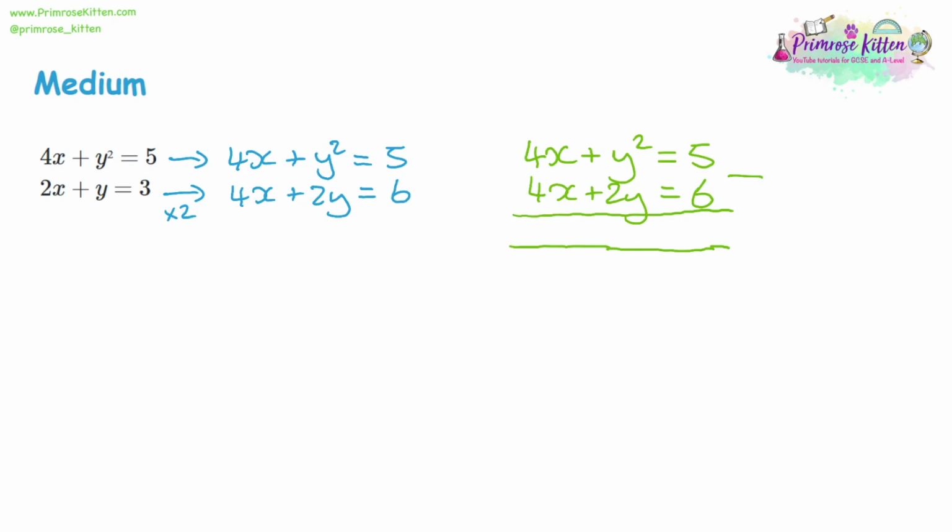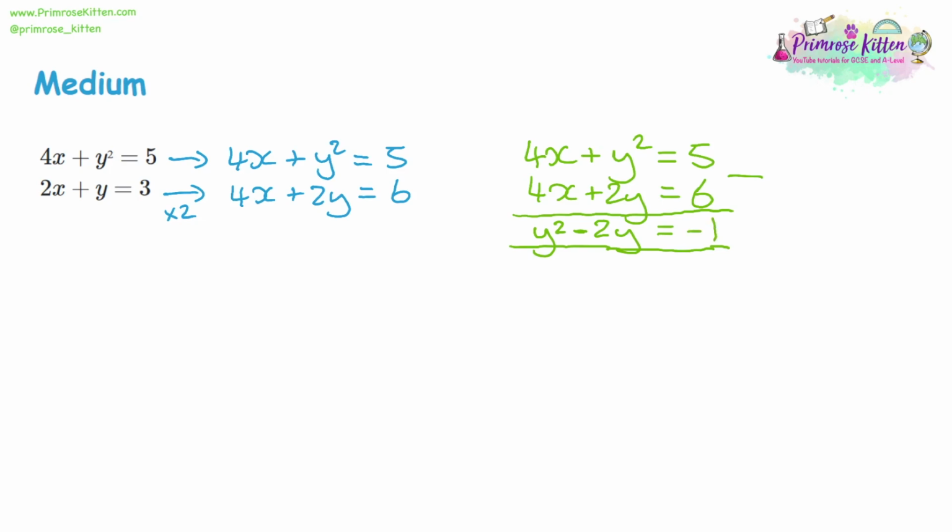Those two things aren't going to cancel out. They're not going to do anything with each other. We have to keep squareds separate from normal letters. So we're going to write y squared, and we're taking away the 2y. Then look at the numbers at the end. We've got 5 take away 6. That will give us negative 1.